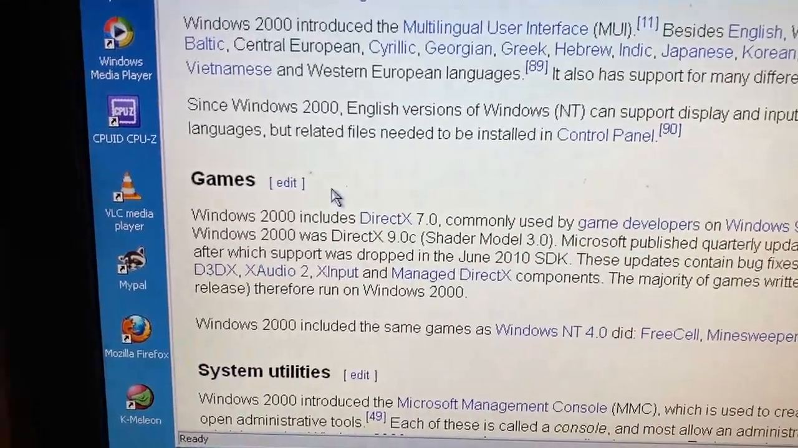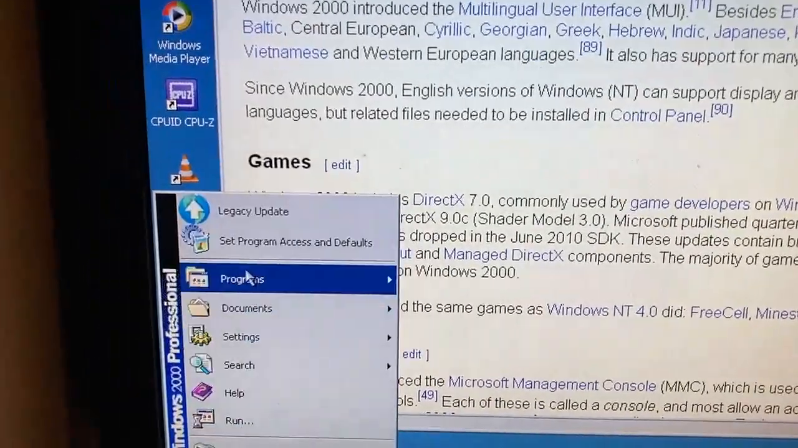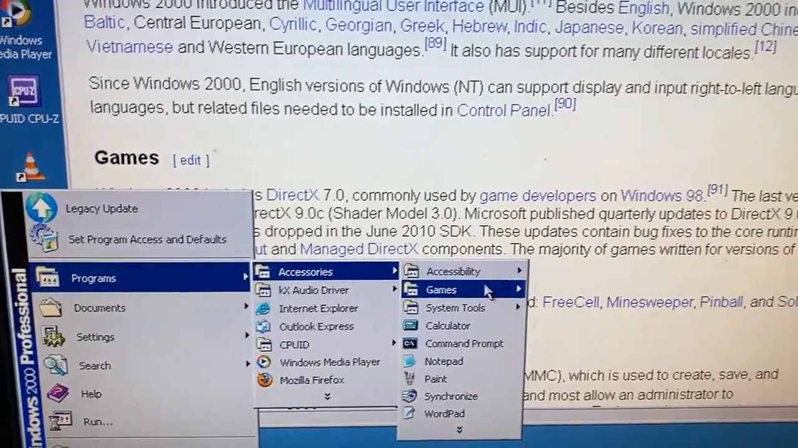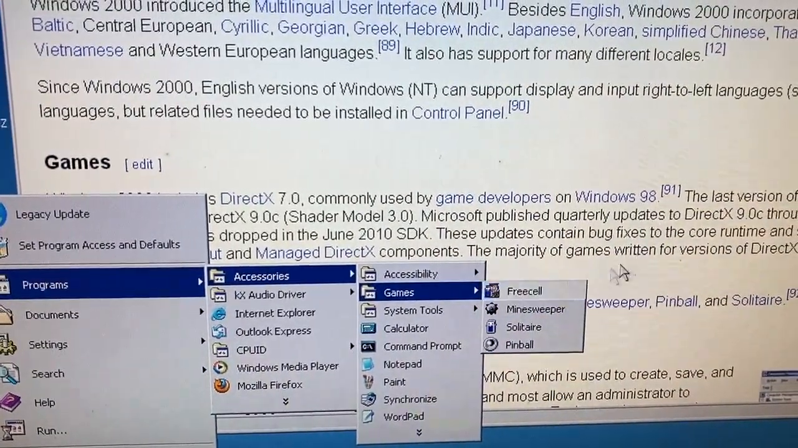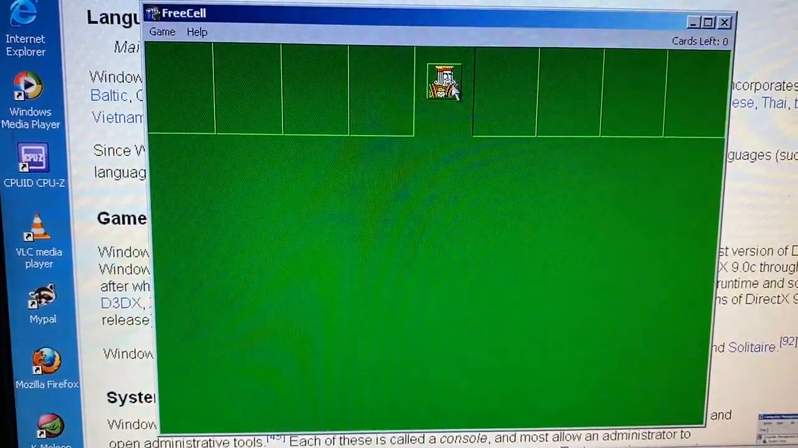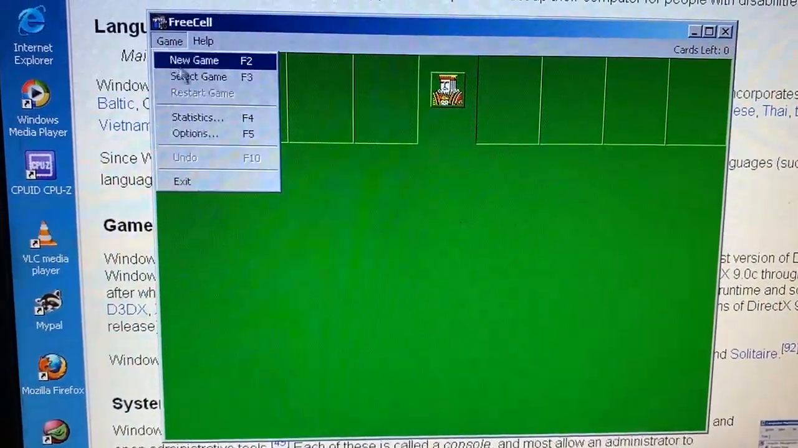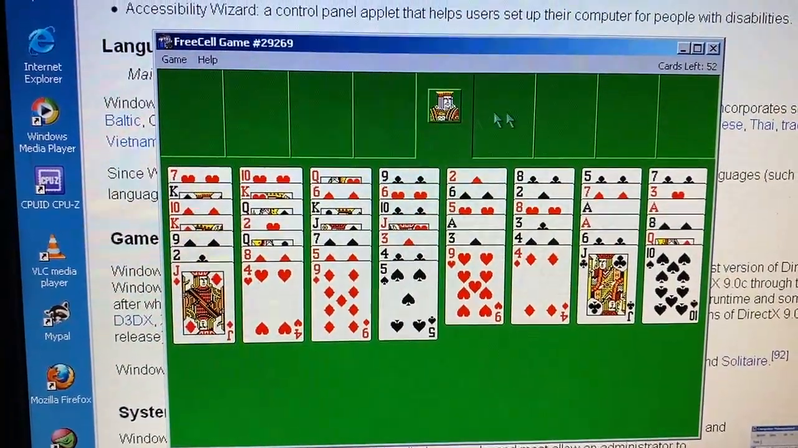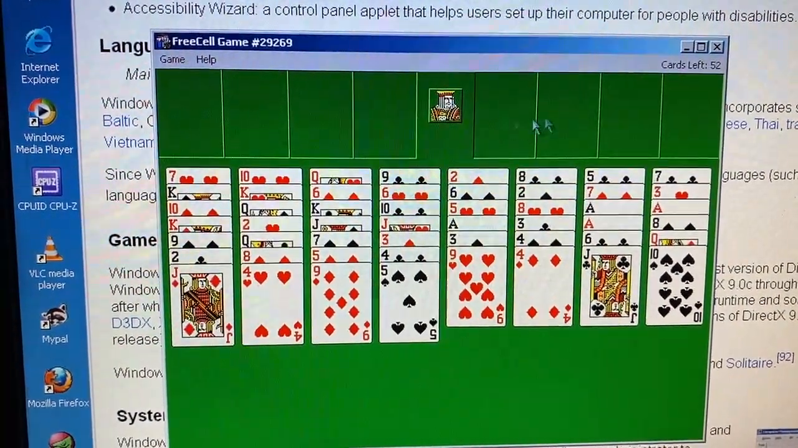Wait, it came with games installed? Huh, it did come with games installed. What is resell? That does nothing, does it? Oh, okay, never mind. Why is it following me?